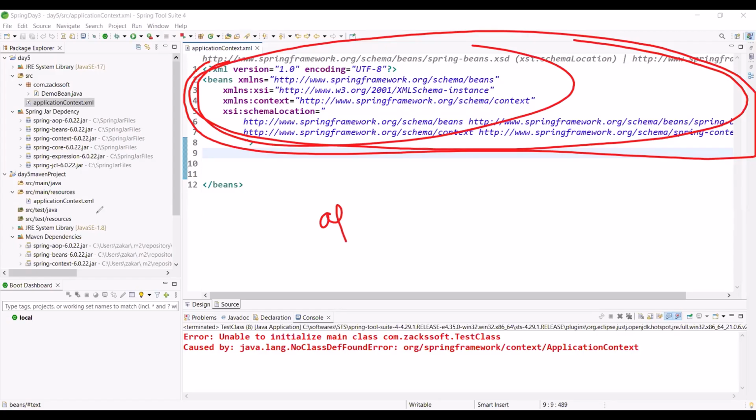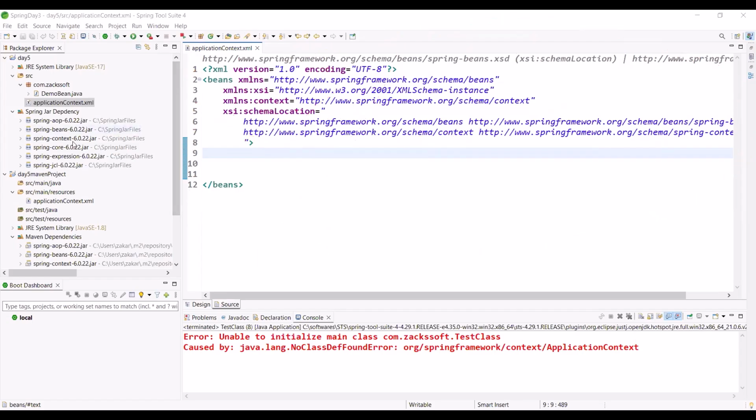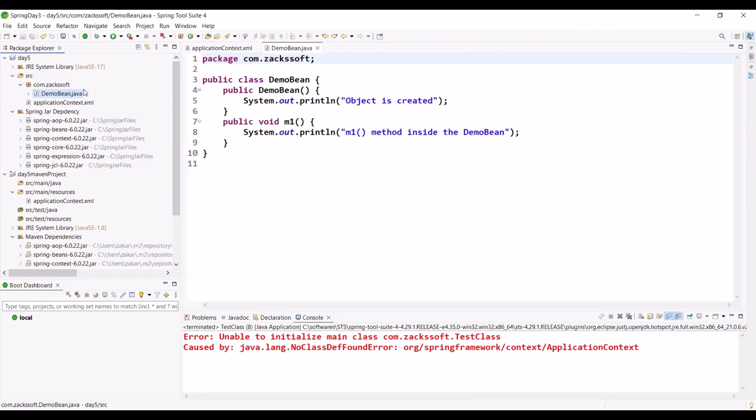Yes, so now I explained some extra things. If you can understand, perfectly fine. Even if you understand 0%, there is no problem, boss. Everything is fine. But right now, try to understand the next concept. So we created this Java program. What is the name? DemoBean. Right now, can you please tell me, is it our Spring Bean class?